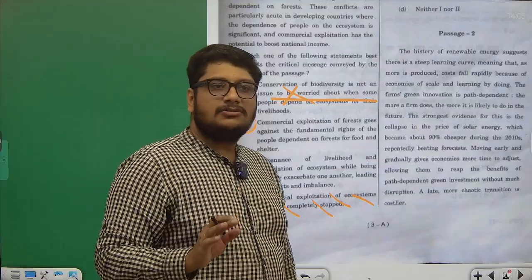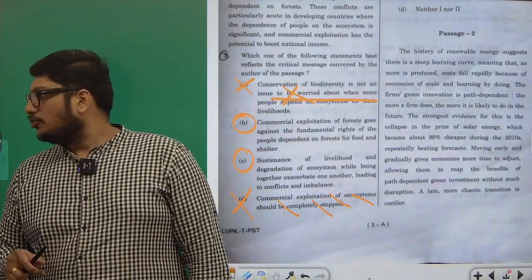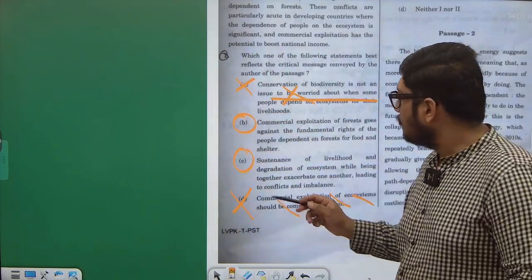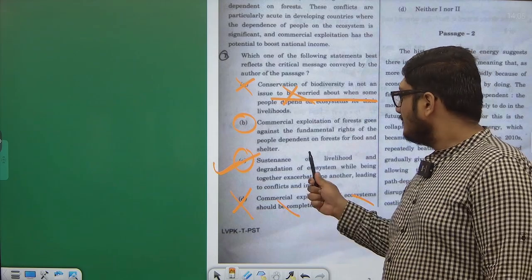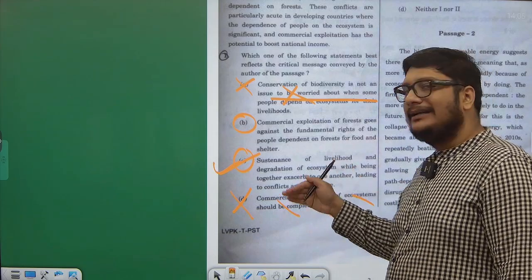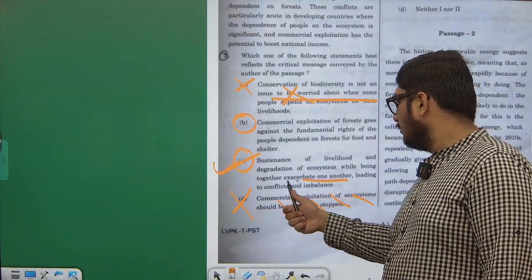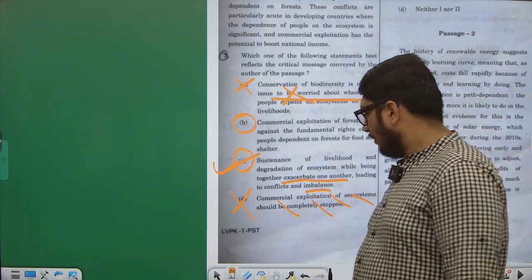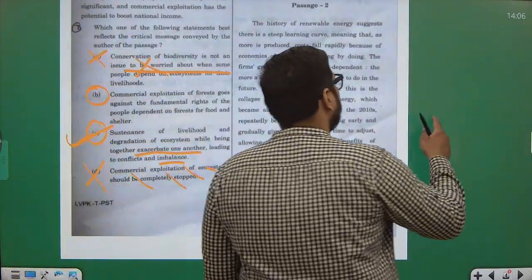If I was a student giving this paper, I would have been confused with option B and C. So with whatever limited knowledge I have, I will say option C is a better alternative, or a better answer. That is, sustenance of livelihood and degradation of ecosystem, while being together, exacerbate one another, leading to conflicts and imbalance. Definitely. Now let me see question number 2.